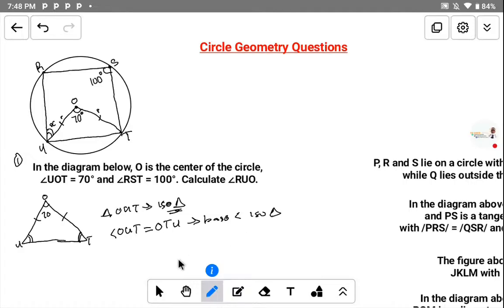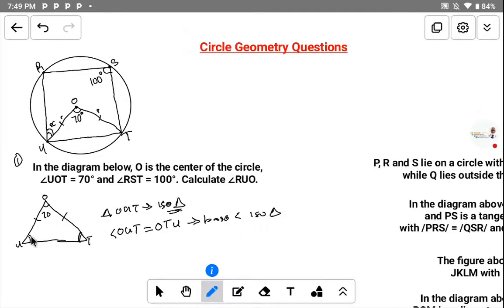If it is WAEC theory, you should write it. But if it is objective, like JAMB or objective in WAEC, you just know it yourself. But in theory, you have to write the statement: OUT is equal to OTU, and why it is equal, because the base angles of an isosceles triangle are equal.